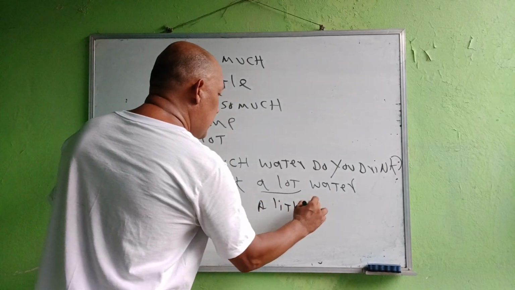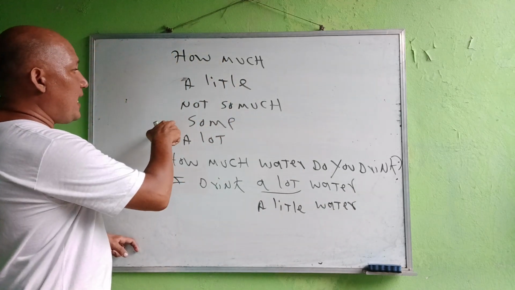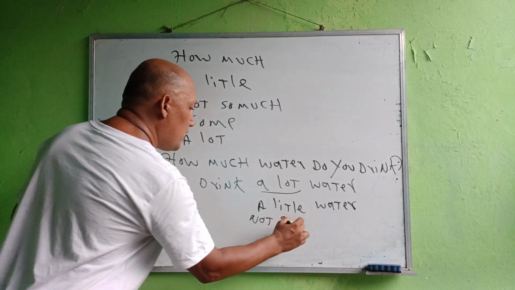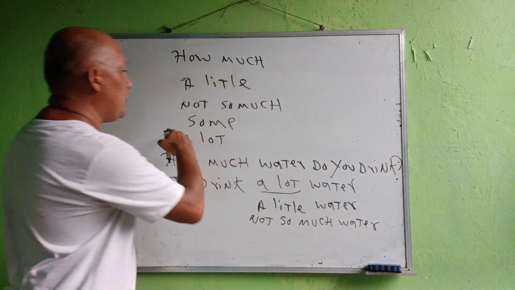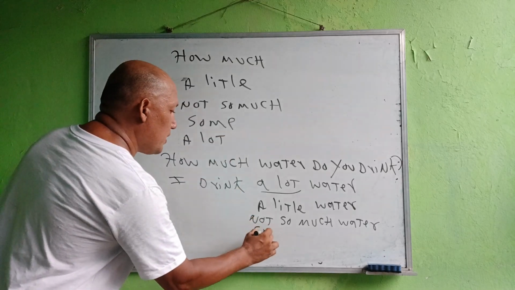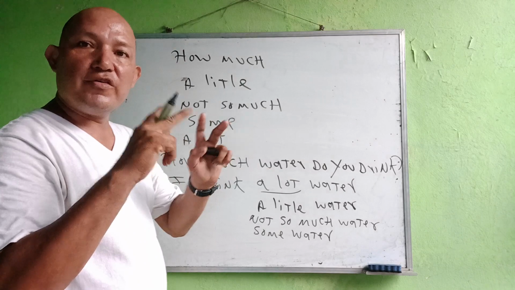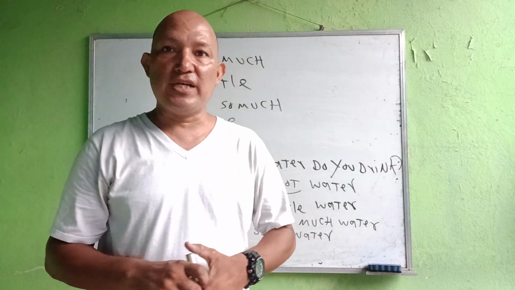It's a possible answer. Or you can say, I drink not so much water. It's correct too. Or you can say, I drink some water, because we can use some for both uncount and count nouns.